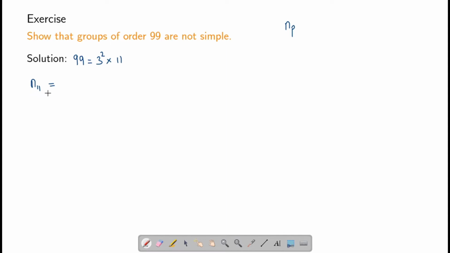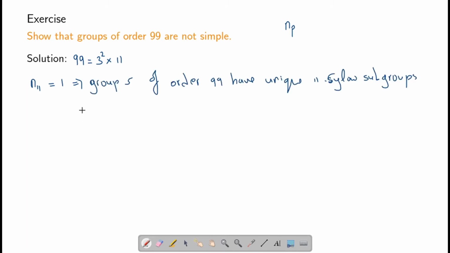So n11 could either be 1 because it needs to divide 3 square and should be congruent to 1 modulo 11. It cannot be 3 as 3 is not congruent to 1 modulo 11, and it cannot be 9 as 9 is not congruent to 1 modulo 11. Since n11 can only be 1, it means that any group of order 99 has a unique 11 Sylow subgroup. This means that the subgroup of order 11 will be normal in the group itself. So therefore, no group of order 99 can be simple.